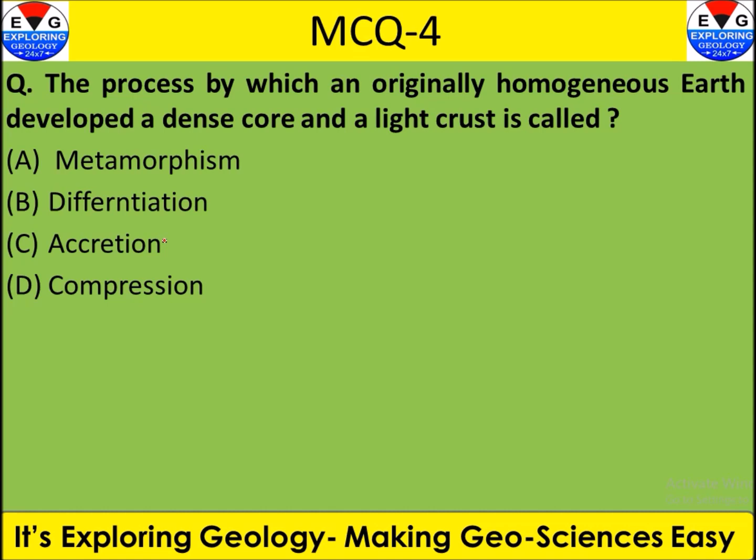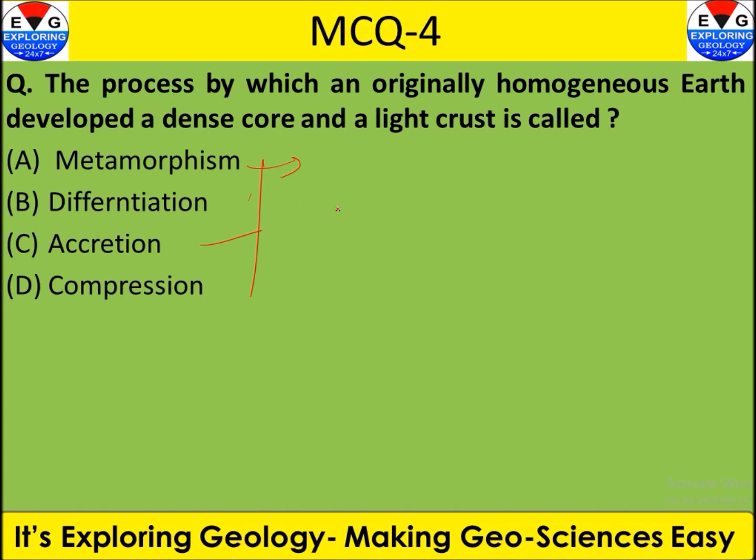The next question is: the process by which an original homogeneous earth developed a dense core and a light crust is called metamorphism, differentiation, accretion or compression. If we look at all these processes, metamorphism is the change in the texture or mineral composition of pre-existing rock because of change in temperature and pressure conditions.